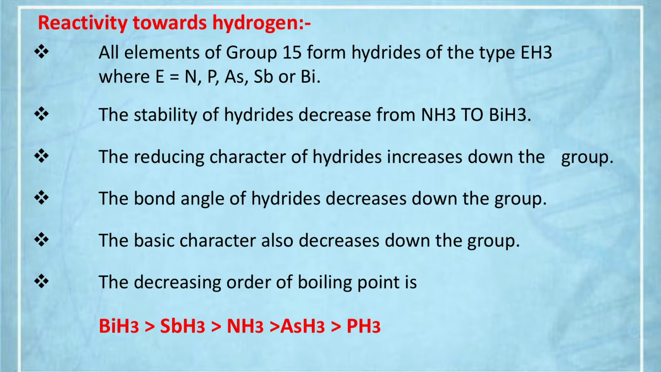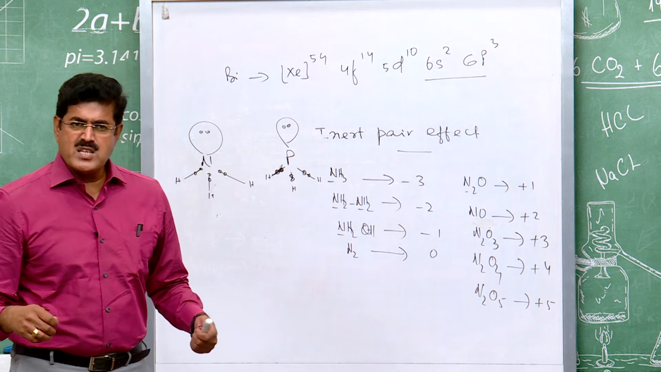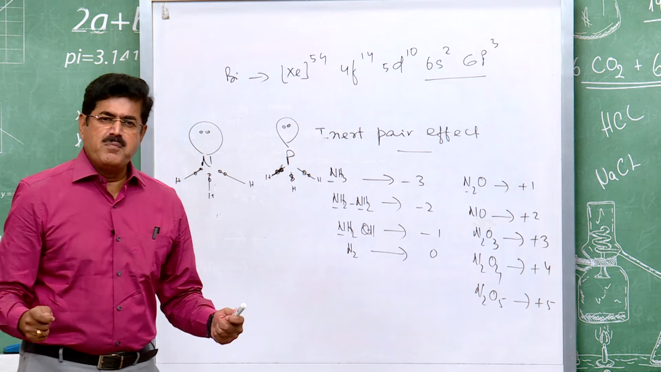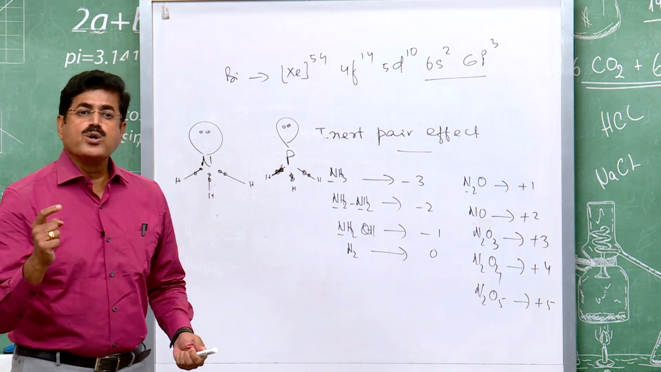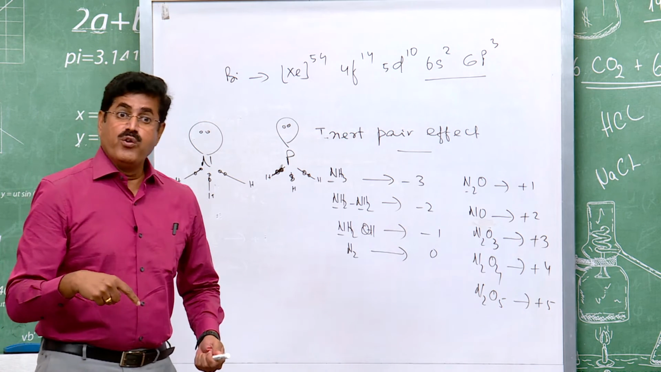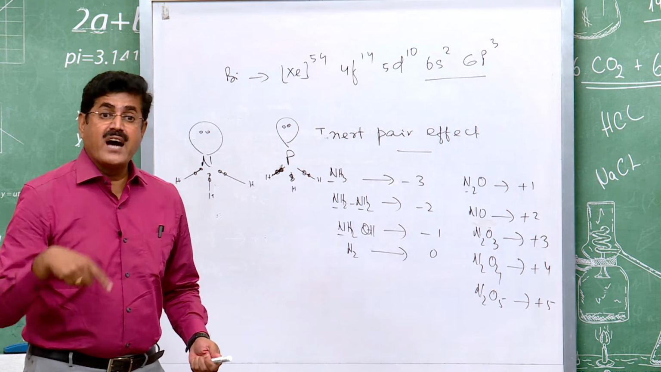Next, basic character. The basic character also decreases down the group. Why? Because nitrogen being smaller in size, the electron pair is available. What do you mean by basic character here? What type of base are we discussing? We are discussing the Lewis basic character as well as the Bronsted basic character. What do you mean by Bronsted base? Proton acceptor. What do you mean by Lewis base? Electron pair donor. Bronsted base, proton acceptor. Lewis base, electron pair donor.